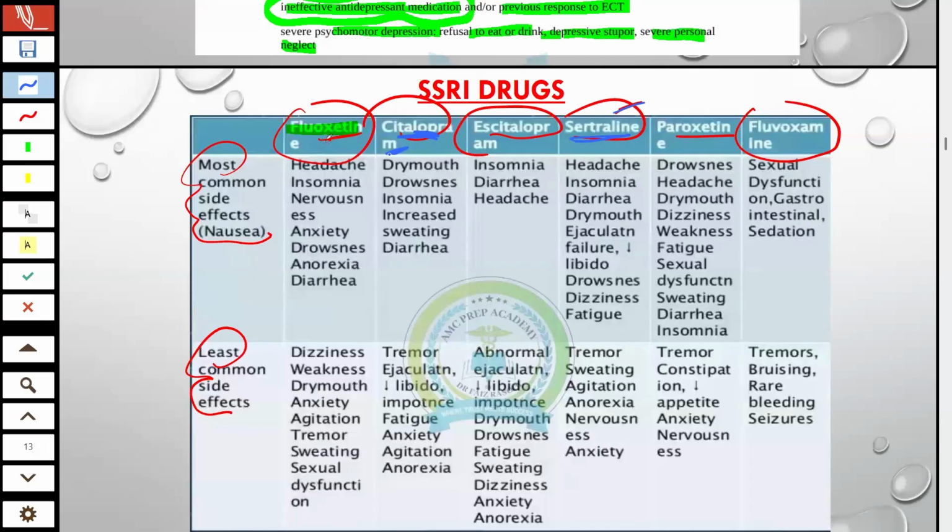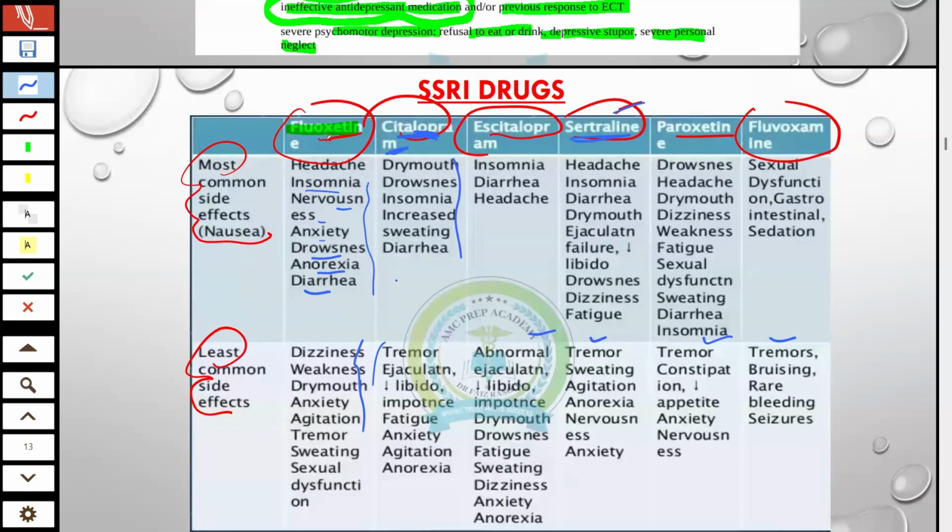Overall you can go through the side effects in your own time, like GIT upset most commonly, but the important side effects which I discussed with you are GIT disturbance and sexual dysfunction, decreased libido, in patients who are using SSRI.